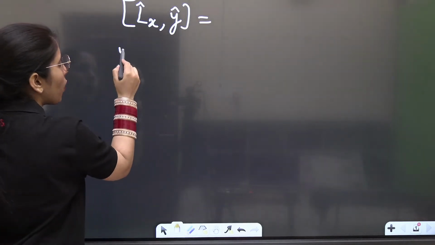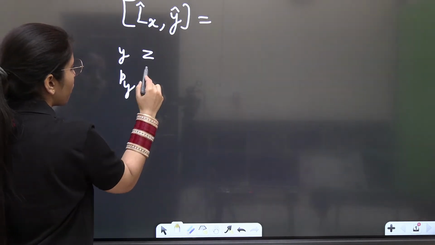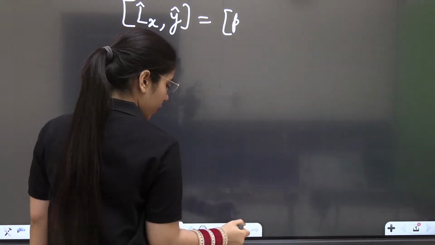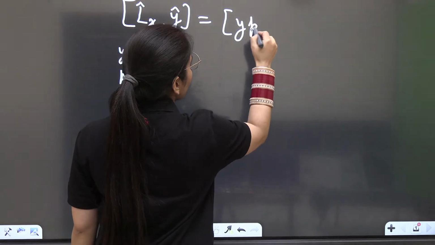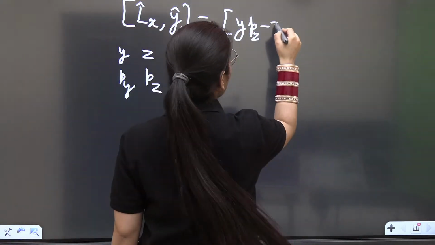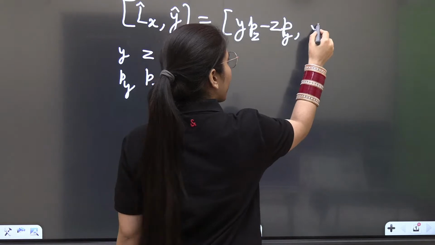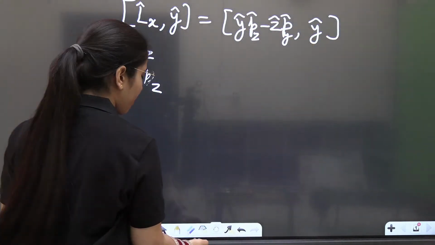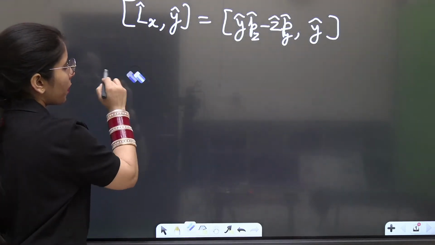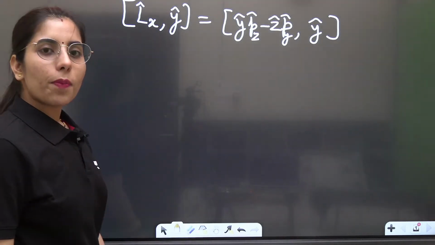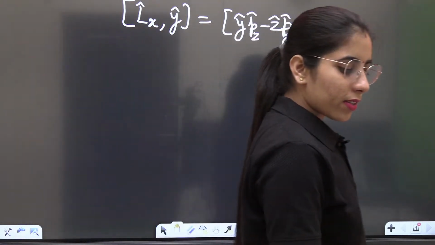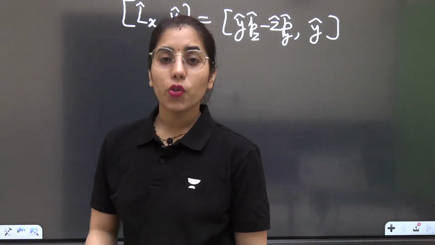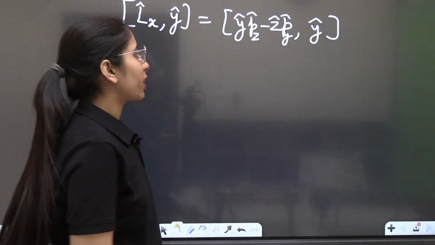So basically, if I talk about this one, that is Lx, Lx will have y, z, Py, Pz. We will get y Pz minus z Py, comma y cap. Okay, that's it. We got the complete expression. Let's talk about it now. Each and every combination once again we will take. I'll be asking you to tell me the value for those commutator brackets, and if you know, you can tell me in the comment section. I'm just going to check it out.